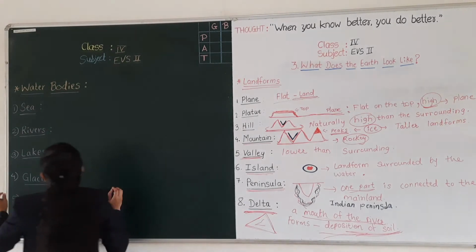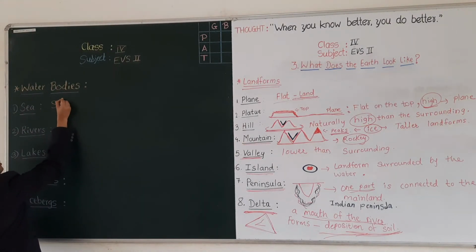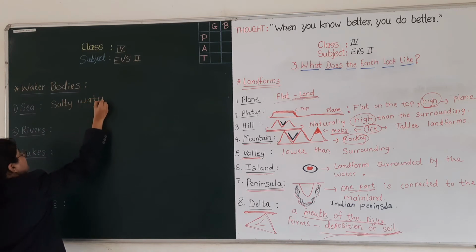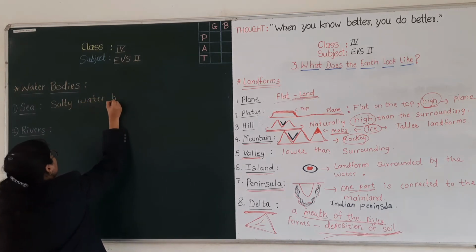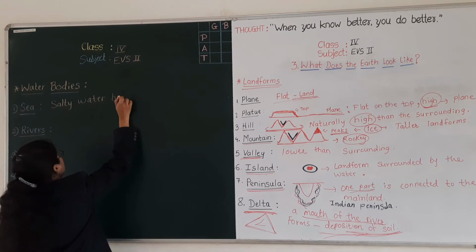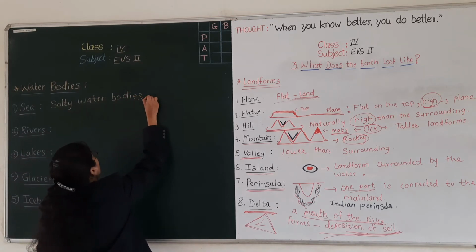These seas are also salty water bodies. Okay, how are these seas? These are also salty water bodies, and they are smaller than the ocean.